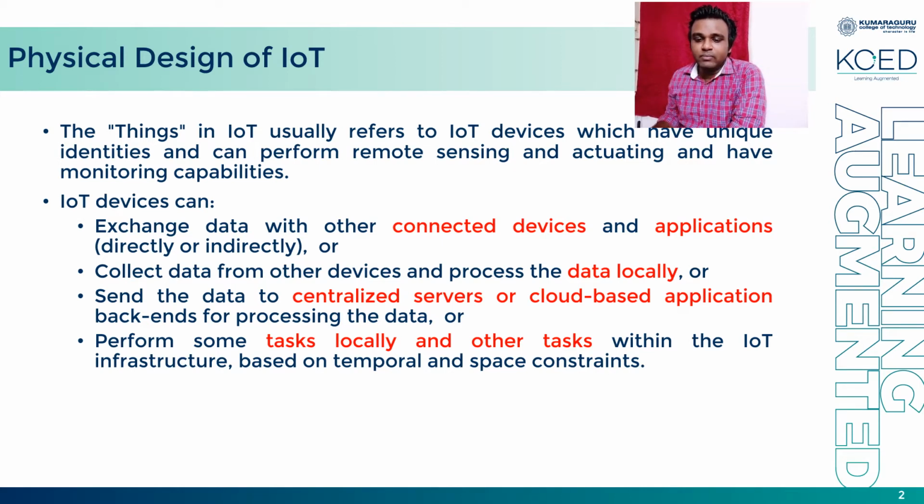They collect data from other devices and process the data locally, or send the data to a centralized server or a cloud-based application backend for processing, or perform some tasks locally and other tasks within the IoT infrastructure, based upon temporal and space constraints. It may push the data directly to the network, or push it to the centralized server, or push it to the local server and do certain tasks, and certain other tasks are performed in the cloud environment. So this is what the IoT devices can do.